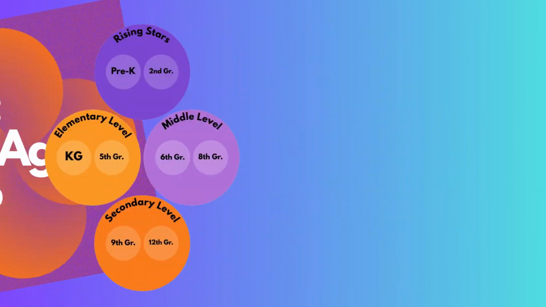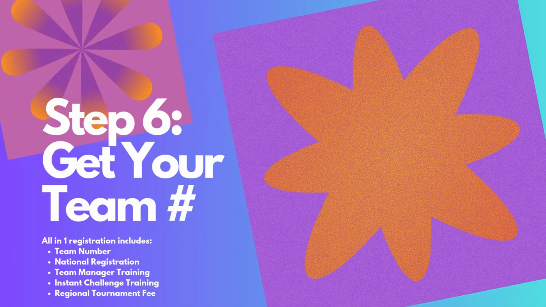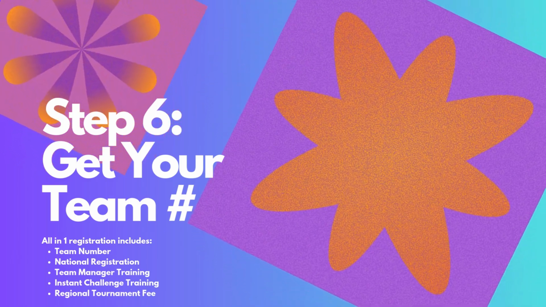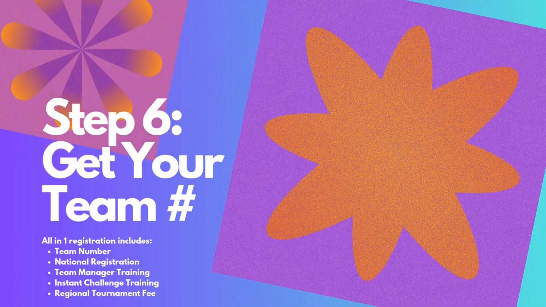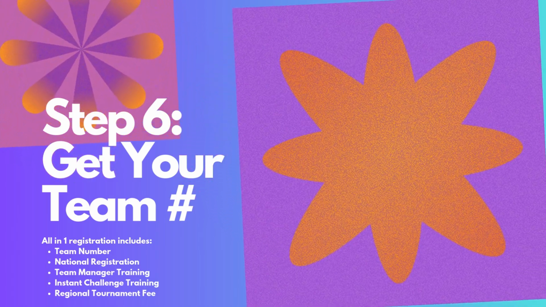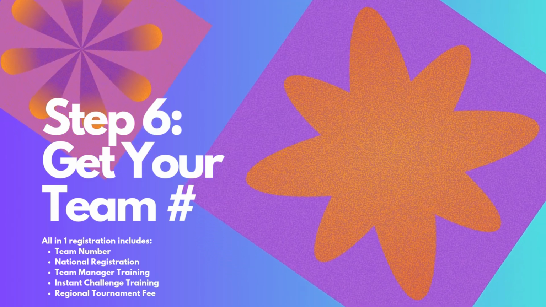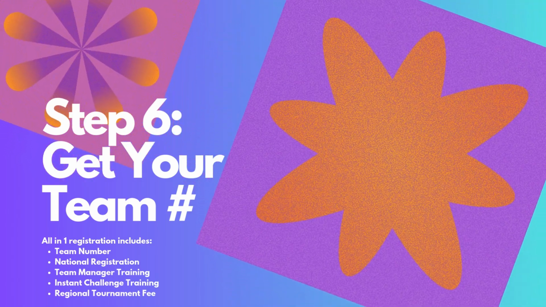Now that your Dream DI team knows which level they're planning to compete at, it's time to get your team number, which allows you to register for tournament. Getting your team number gives you an all-in-one registration, which includes both national registration as well as your regional tournament fee, and also covers that team number, as well as training for your team manager and an instant challenge training.